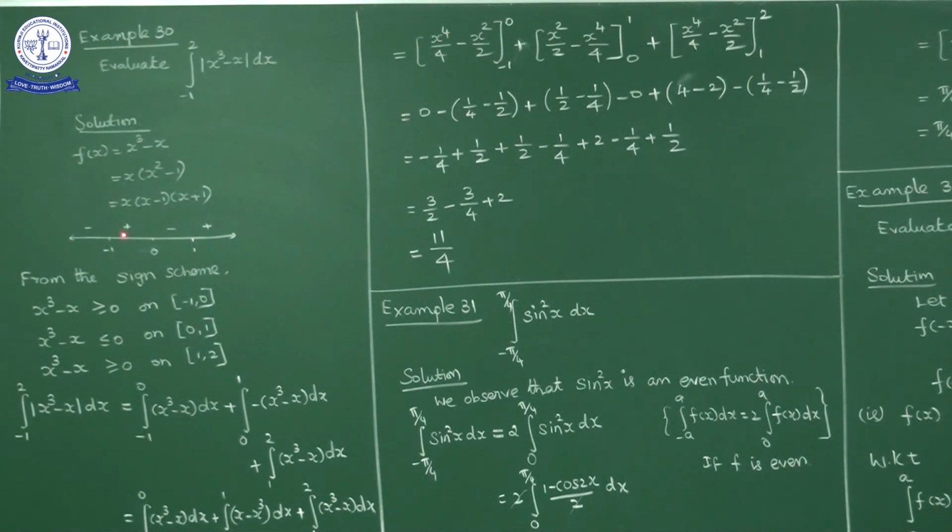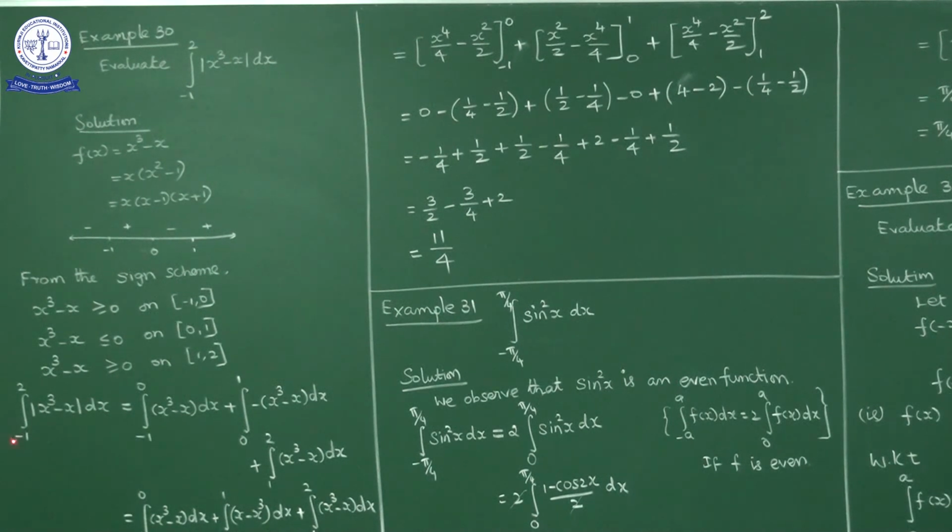So if you mark on a number line minus 1, 0, 1 and use the sign scheme: more than 1 positive, in between 0 and 1 negative, between minus 1 and 0 positive, below minus 1 negative. So x cube minus x is greater than or equal to 0 in the interval minus 1 to 0, x cube minus x is less than or equal to 0 in the interval 0 to 1, and x cube minus x is greater than or equal to 0 in the interval 1 to 2.